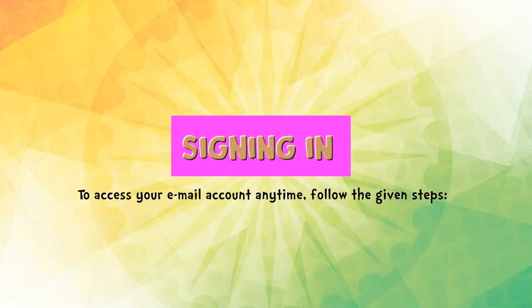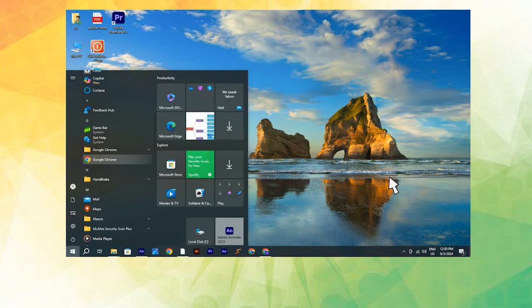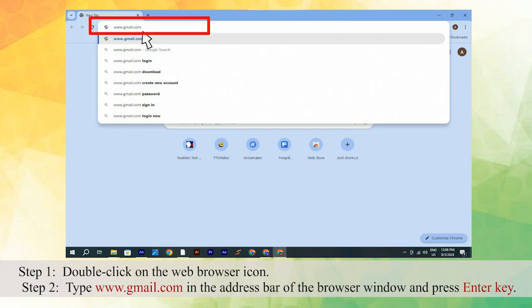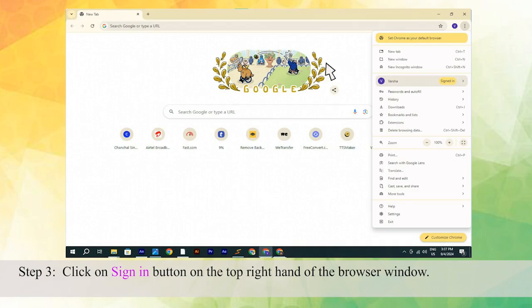Signing in. To access your email account anytime, follow the given steps. Step 1. Double-click on the web browser icon. Step 2. Type www.gmail.com in the address bar of the browser window and press Enter key. Step 3. Click on the Sign In button on the top right hand of the browser window.